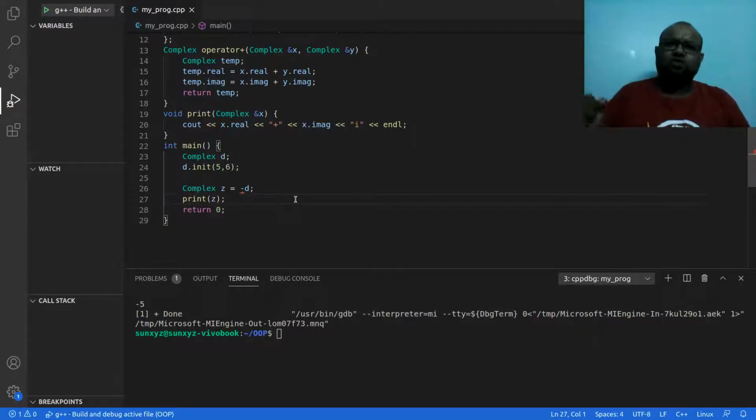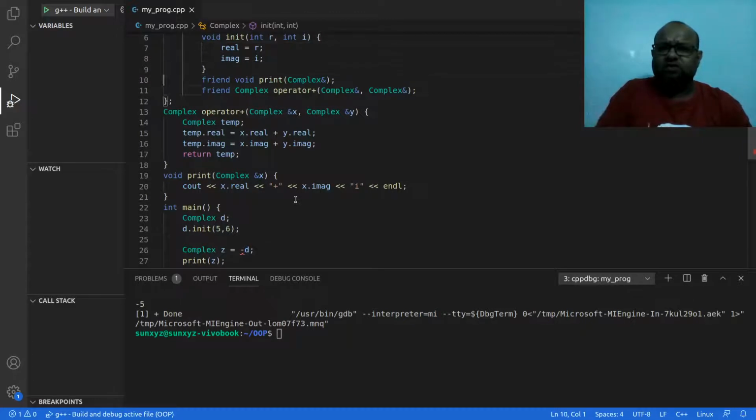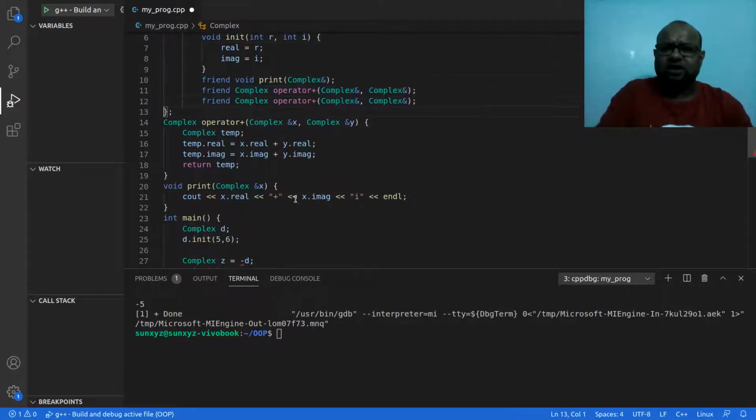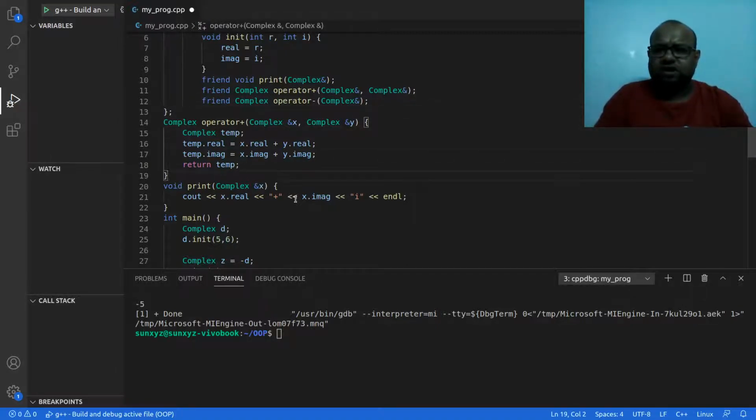What are we going to do? We are going to create a unary operator overloading. We are going to overload this operator, but now we are going to do unary operator overloading. What is the operator that we are going to overload? It is minus. How many parameters are we going to take? We are working with only one object, and that is the parameter, only one parameter. So it is going to return a complex.